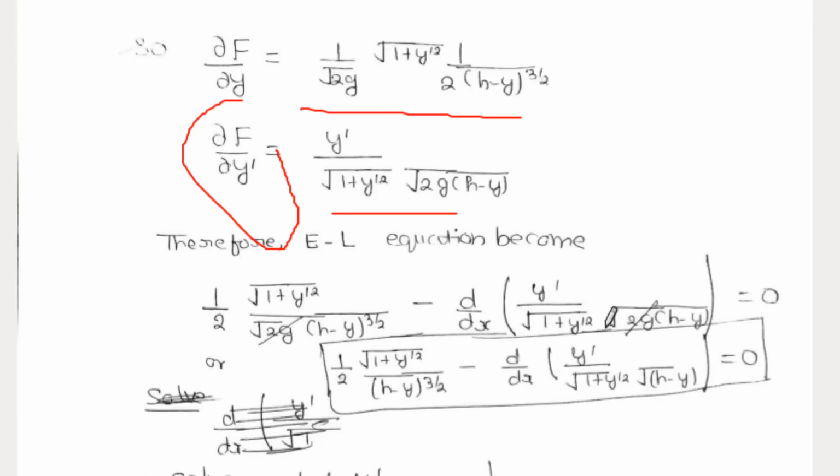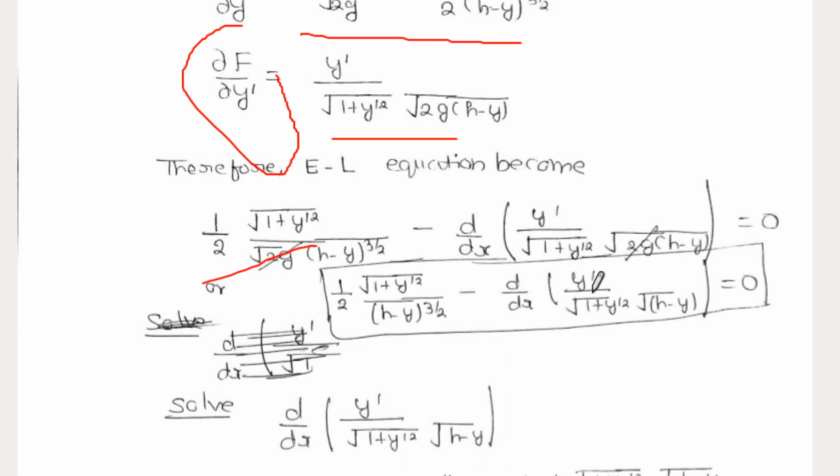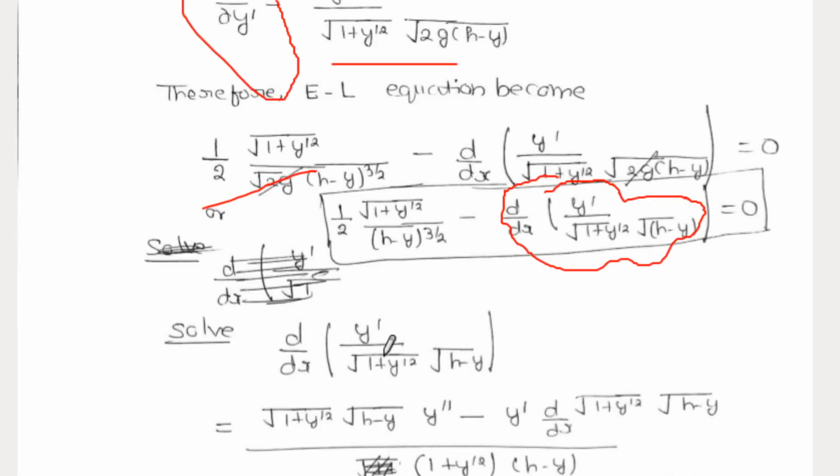The 2g will cancel out in the above expression, and so finally we get this expression, right. Our aim now is to simplify this expression. This is the derivative of two functions in quotient form.